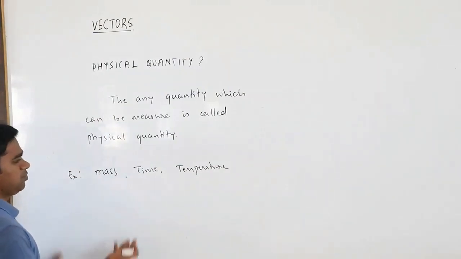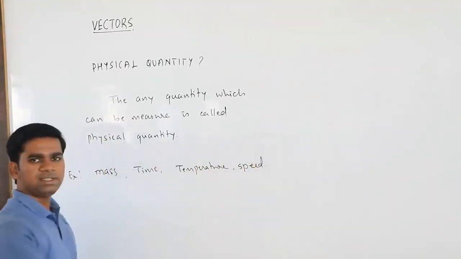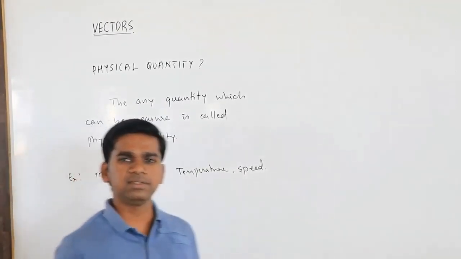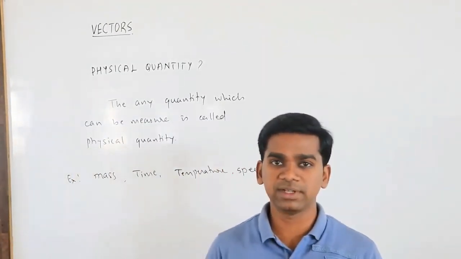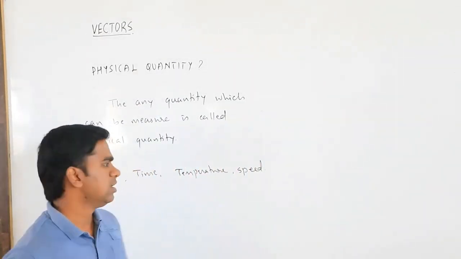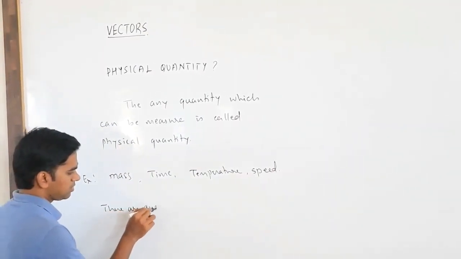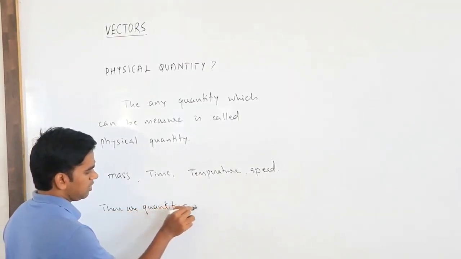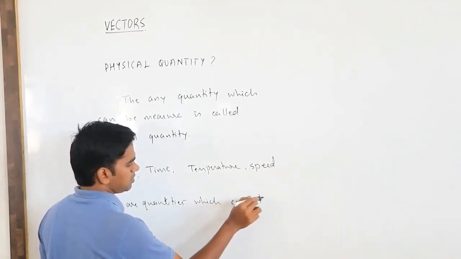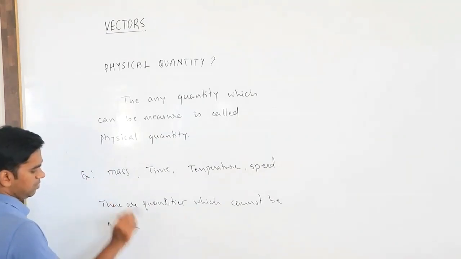Okay. So if you want more examples, you can take the speed, or you can take the velocity. All these things you are going to measure. Then you may ask me, is there any quantity which cannot be measured in this world? Obviously, you can think there are some quantities which cannot be measured. Okay. So there are quantities which cannot be measured.